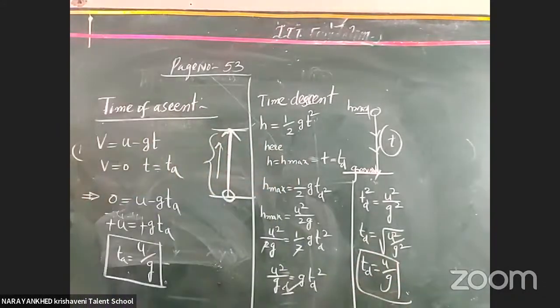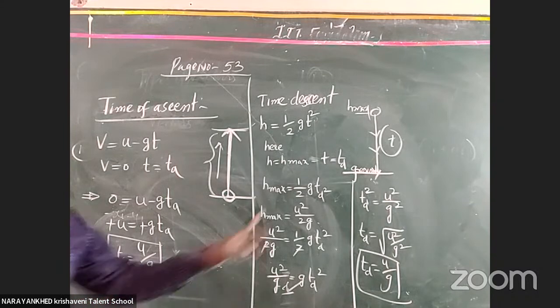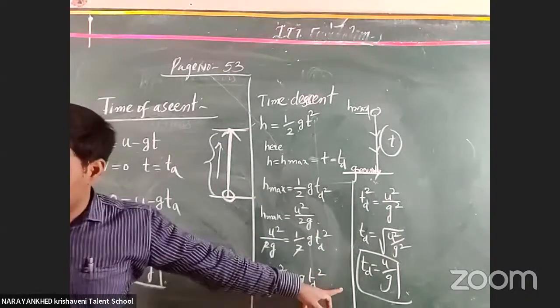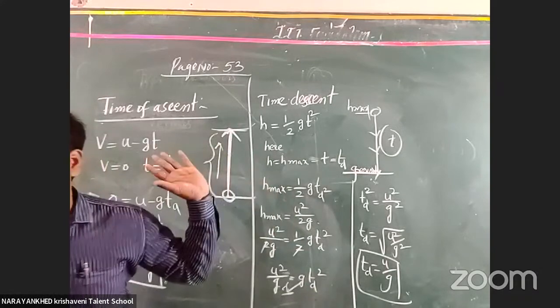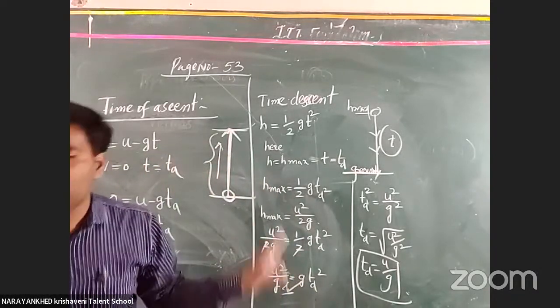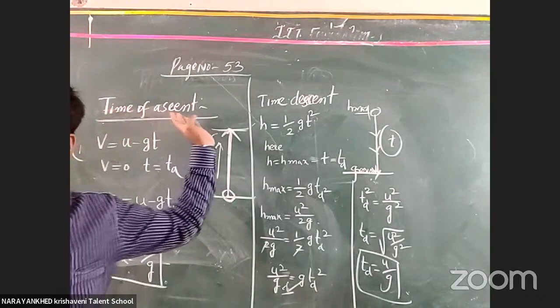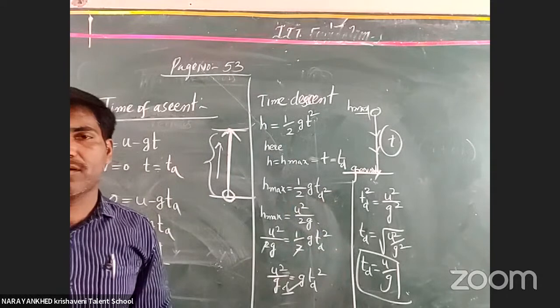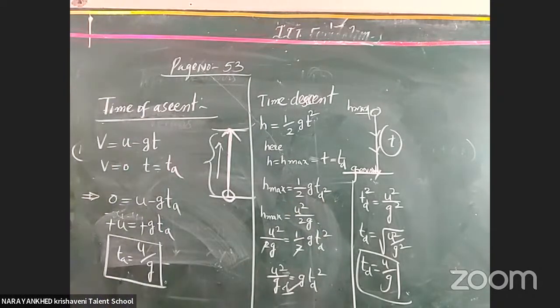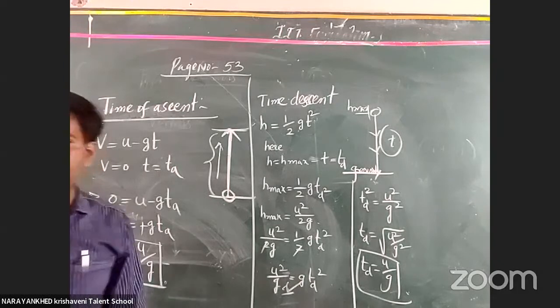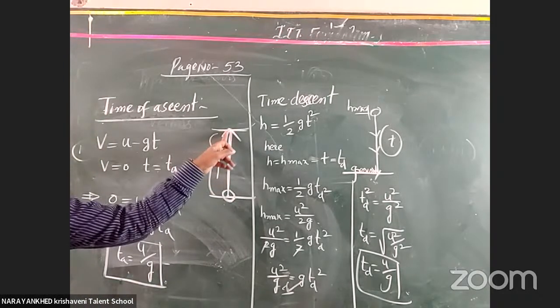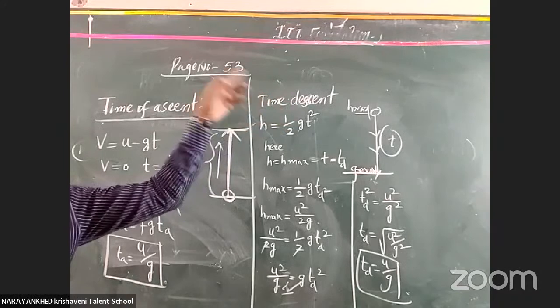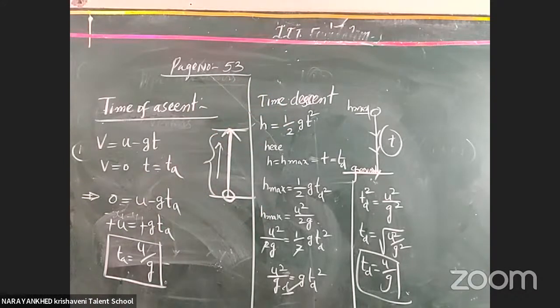What did you understand from these two equations? Time of ascent is equal to time of descent. The time taken is the same in both conditions, either to reach the maximum height or to reach the ground from the maximum height. Got it? Please note down the time of ascent as well as the time of descent. Please concentrate on definitions also: the time taken to reach maximum height, and the time taken to reach the ground from maximum height.